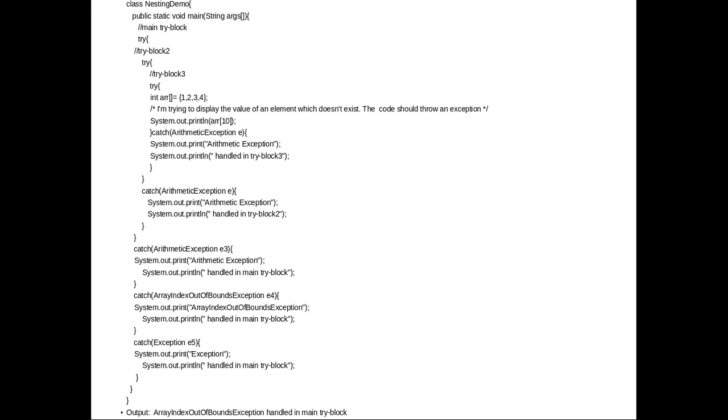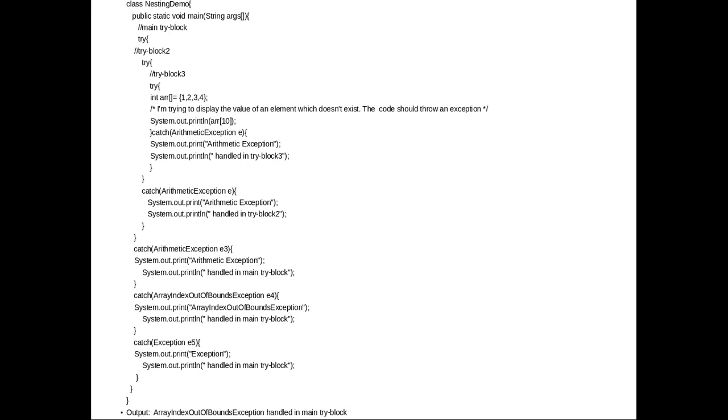In that case it will go to the next outer one, which is again arithmetic exception, and that also does not match. Then it will come to the next one, again arithmetic exception E3, that also doesn't match. Finally the last catch statement is array index out of bound exception. Then those two match, and in that case it will print index out of bounds exception handled in main try block, and that's all.